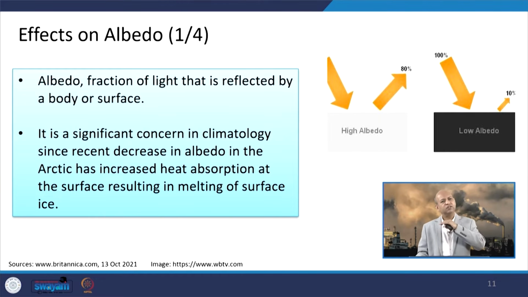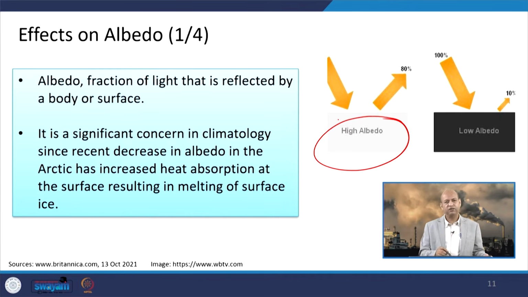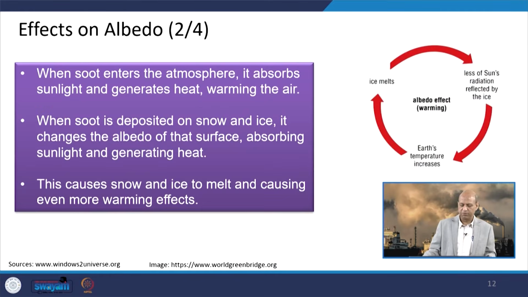So, because of that surface ice melts, and this creates a kind of vicious cycle, because when surface ice melts, a rough surface is there to absorb more solar radiation and to increase the heat content. Here high albedo means a very reflective surface. So, 80% of solar radiation is reflected. When low albedo is there because of soot or carbon particles etc., then the light is absorbed, and only 10% is reflected. So, there is a pictorial representation of that.